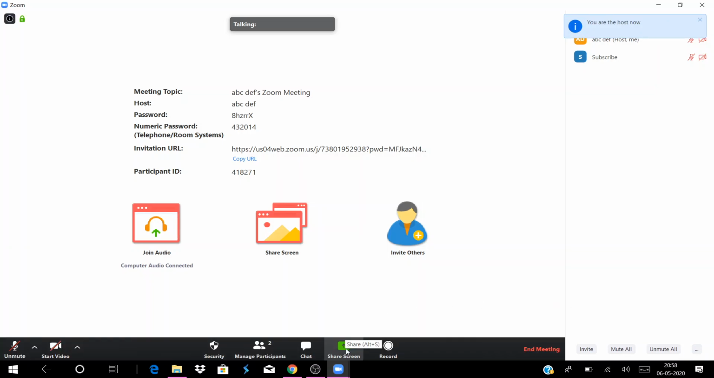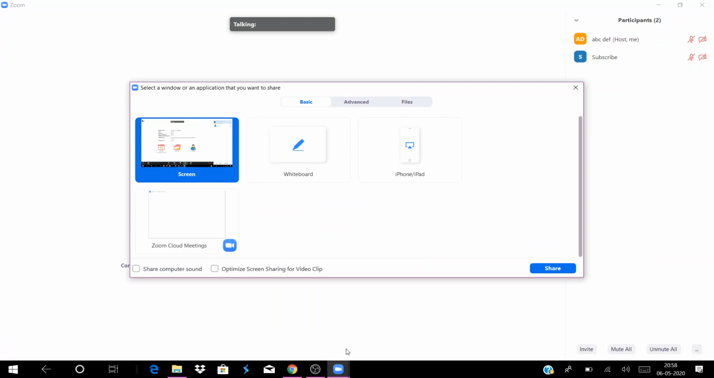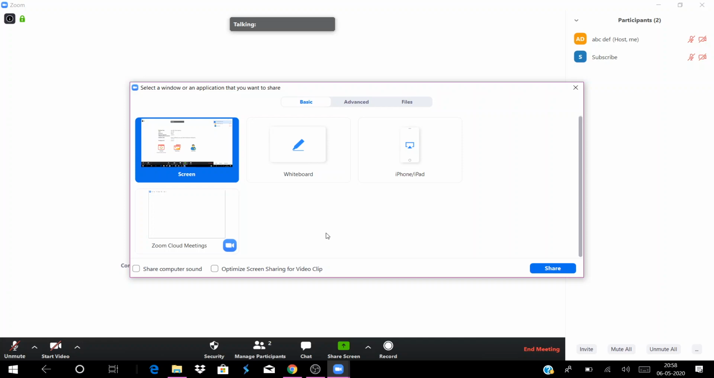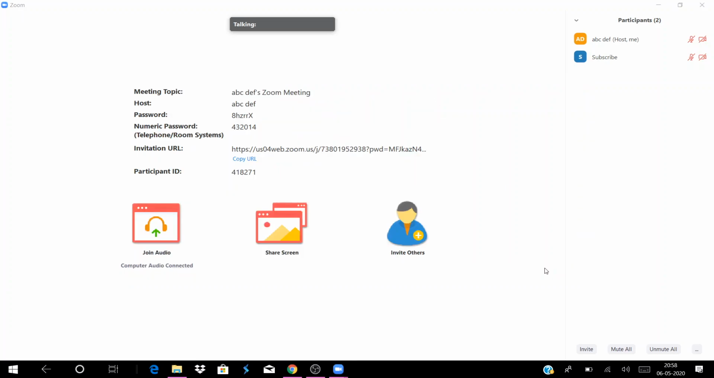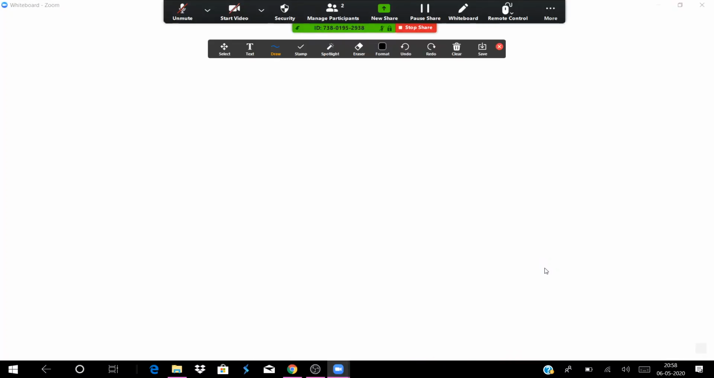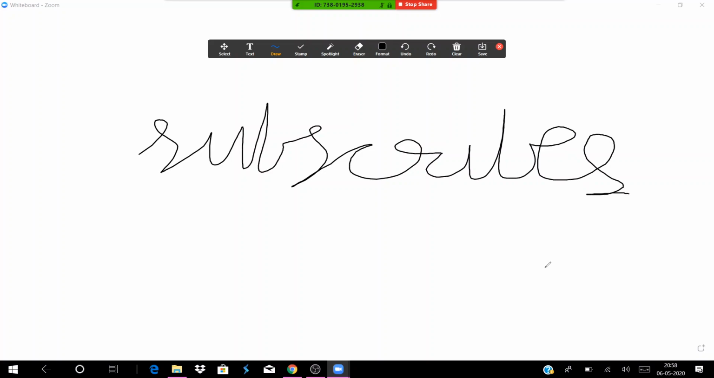Now, share screen. We saw a similar thing for a participant. Here you can see whiteboard. I'll click on whiteboard and share. What happens? You can see just a plain whiteboard. Suppose you want to plan something, like how to get 4,000 views or how to get 1,000 subscribers. If you want to plan or talk about that with your employees, you can do that.